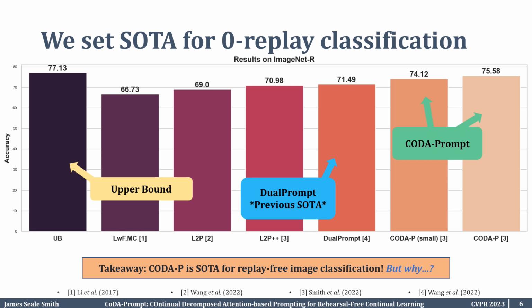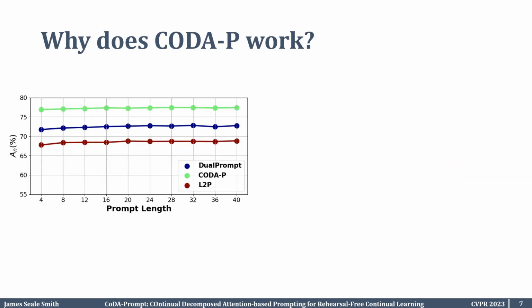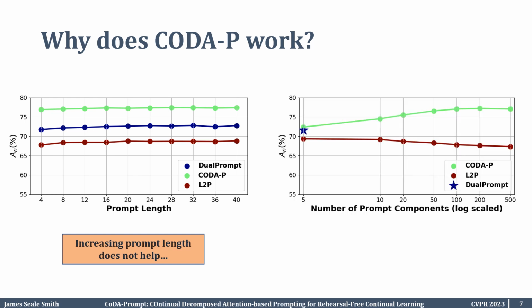But why? So why does CODA-Prompt work? We found that if we increase the prompt length to increase the number of learnable parameters, we have saturated performance with all prior methods, Learning to Prompt, DualPrompt, and our method as well, CODA-Prompt. Increasing the prompt length does not help. Instead, we found that increasing the number of prompt components, which is our contributed new dimension in which we can expand, actually increases the accuracy of our method. So this means that our new dimension is behind our performance and accuracy increases.